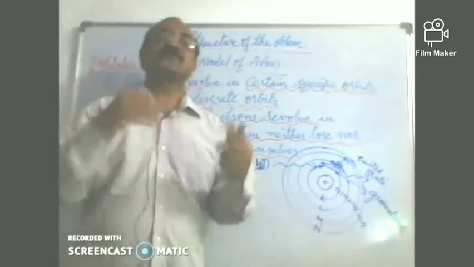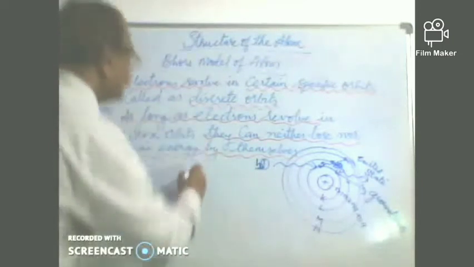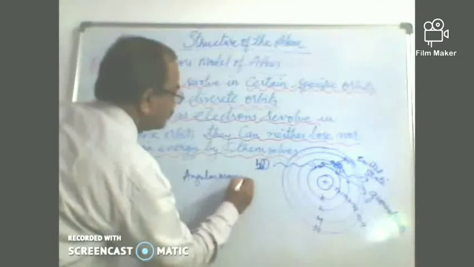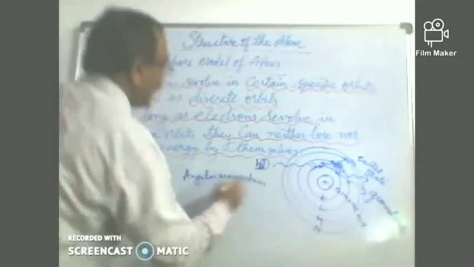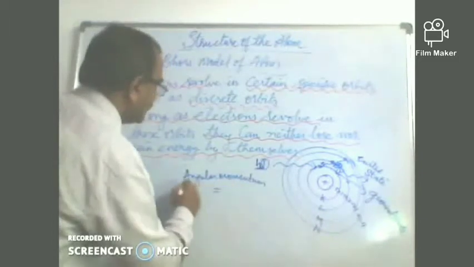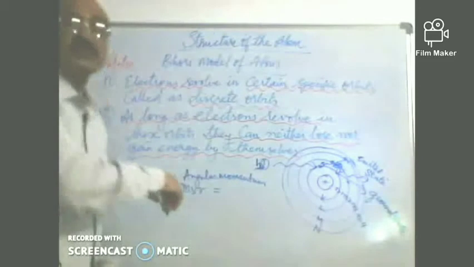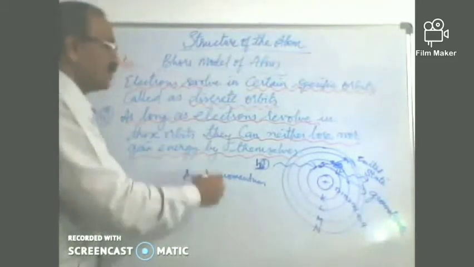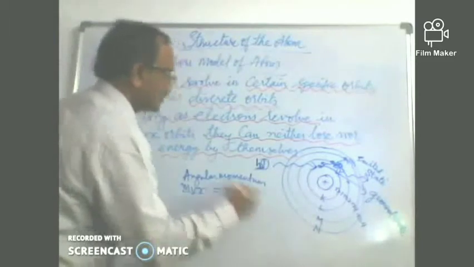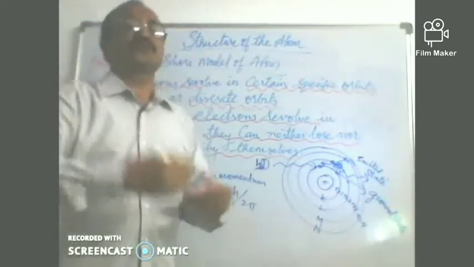So this angular momentum will be given by mvr, where m is the mass of the electron, v is the velocity of the electron, and r is the radius of the path, and that will be equal to nh by 2 pi. So this is one aspect that Bohr also told in his model.